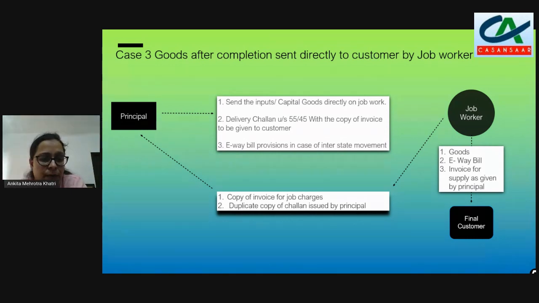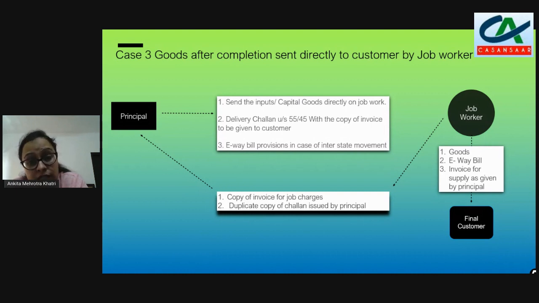The value of the prepared biscuit will be mentioned there to the job worker. The e-way provisions as being applicable, we have told you, in the case of interstate supply, when the principal and job worker are in different states, then it is an interstate movement. In that case, e-way has to be prepared. For no reason, it cannot be skipped. So we have to prepare the e-way.